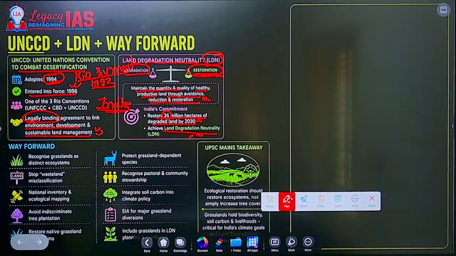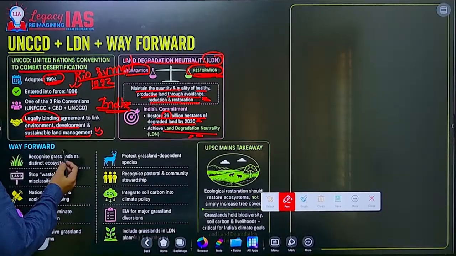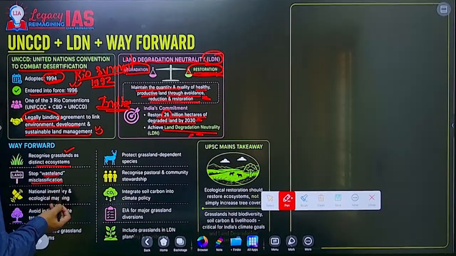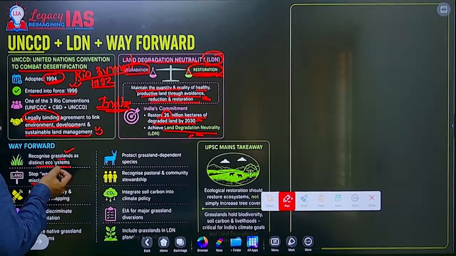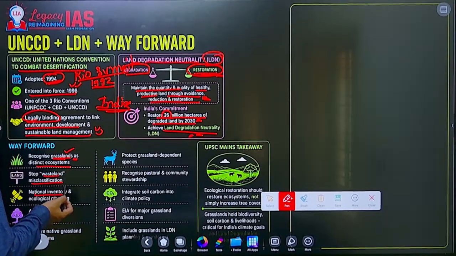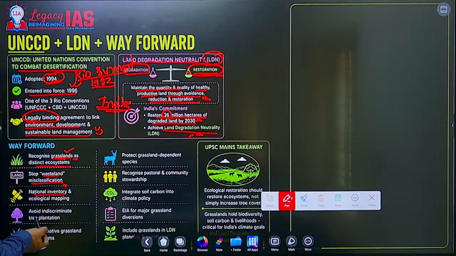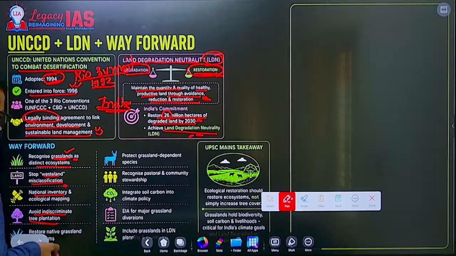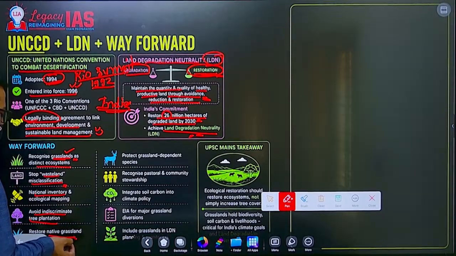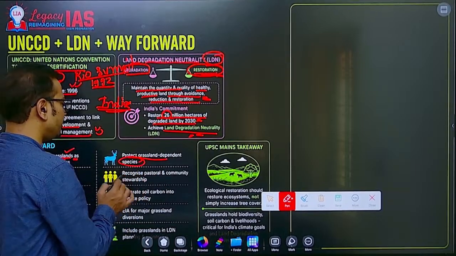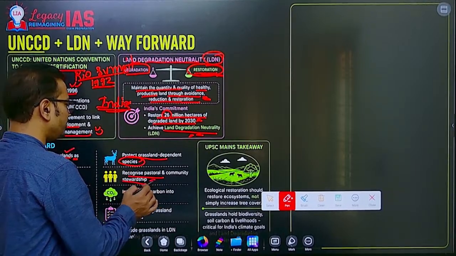So how are we going to do that, the way forward? Recognize grassland as a distinct ecosystem. Stop the misclassification of grassland as wasteland. Consider them an important ecosystem and prioritize their conservation. A national inventory will be created with the help of GIS techniques. Avoid indiscriminate tree plantation on grasslands that will affect the grassland ecosystem. Restore native grassland ecosystems. Protect grassland-dependent species. Recognize pastoral and community stewardship.